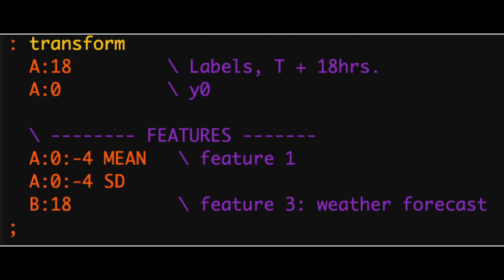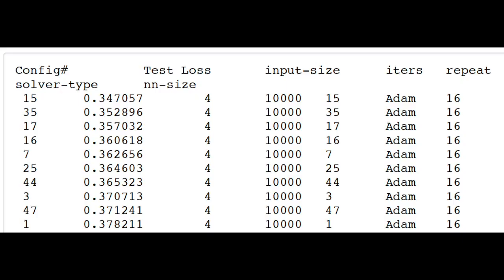The features we used are mean and standard deviation of energy production of the past 4 hours and the weather forecast. We tried to add momentum and force in our features before final deployment. However, since it didn't help, we removed it. We tried different configurations, and these are the results obtained.